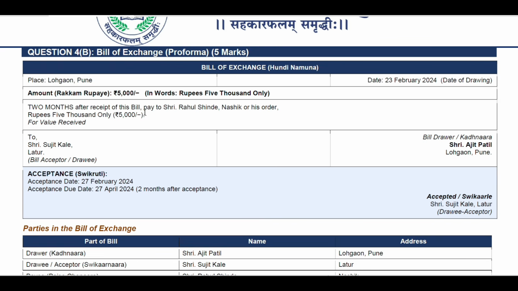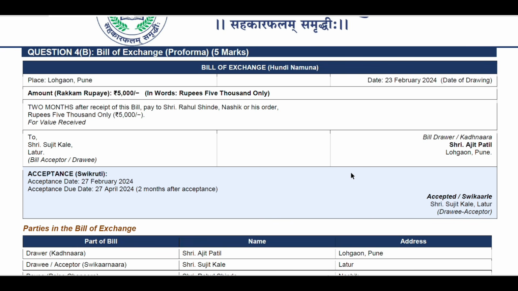2 months after receipt of bill, pay to Sri Rahul Shinde, Nashik, or his order rupees 5,000 only, that in words, and in numbers 5,000 only for value received. To Sri Sujit Kale, Latur, bill acceptor or drawee. Bill drawer, you have to write Sri Ajit Patil, Lohgaon, Pune. Who is the bill drawer?